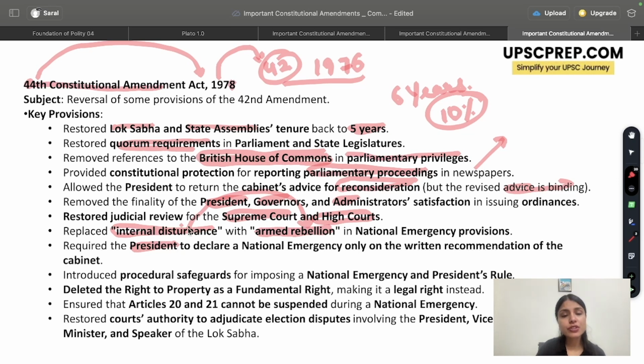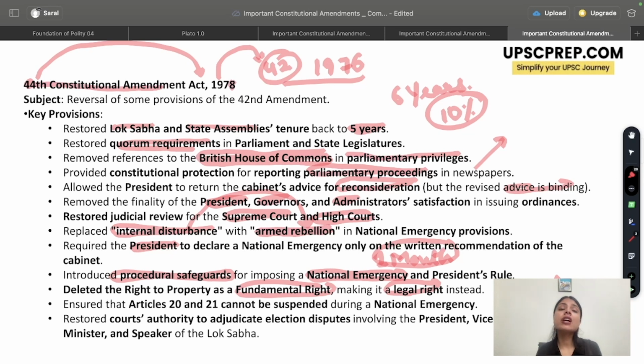Also, there was some procedural safeguard made with regards to the imposition of a national emergency. For example, it had to be ratified within a month's time to ensure parliamentary concurrence with respect to the imposition of a national emergency. Also, the right to property was removed from being a fundamental right, and it now became a legal right under Article 300A. Also, it was said that even when a national emergency is in operation, two articles cannot be suspended. So, two fundamental rights, even during emergency, will be protected, and those would be Article 20 and Article 21.